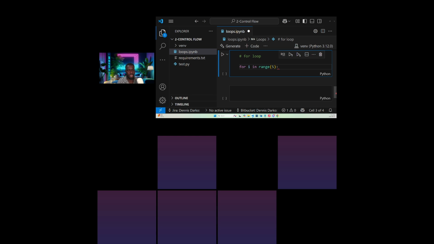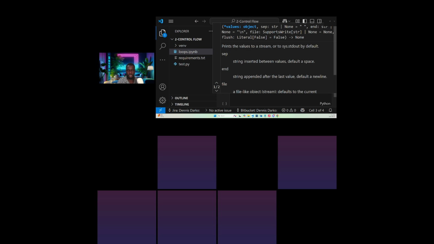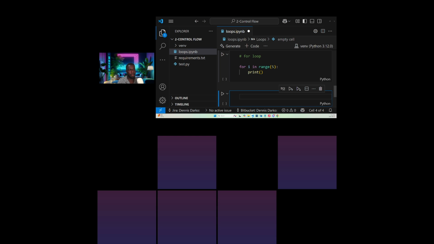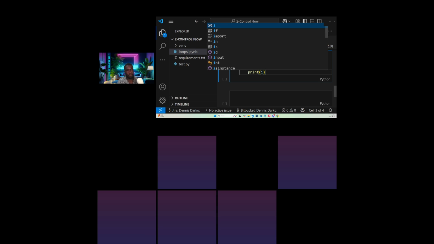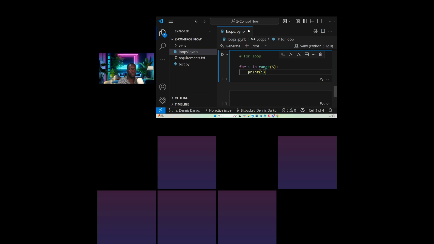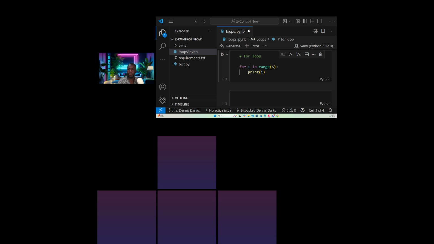So now we will say what? Print, what are we printing? What do you think will be in the middle of this print function? I. I, good. So we'll put I here. So it's going to be for I in range 5, print I. So once I run this, what do you think will be the results? Anyone? What do you think will be the result?